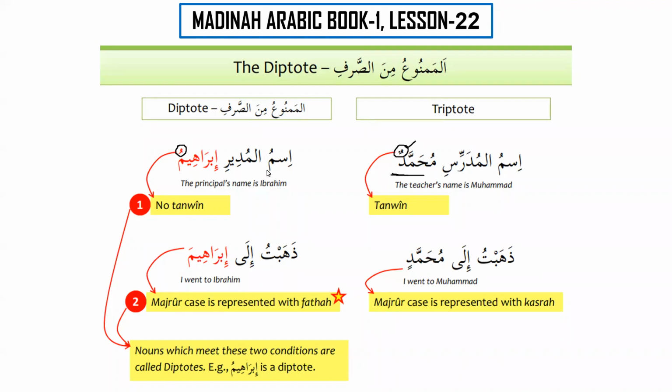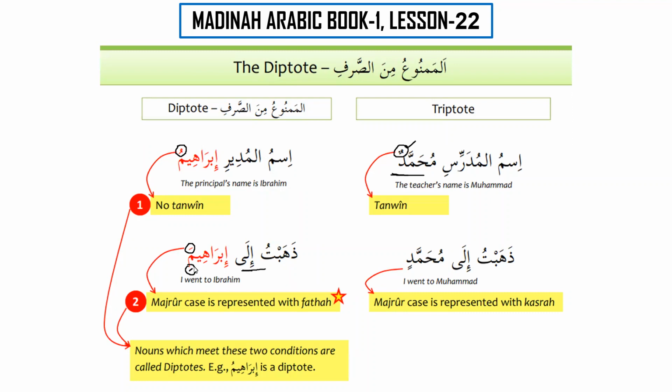For example, we say Ismul Mudiri Ibrahimu, the principal's name is Ibrahim. And when we say Dhahabtu ila Ibrahima, it's not Ibrahimi. We know that after harf jar, the noun is majroor and it takes kasra. But this is what we call diptote.